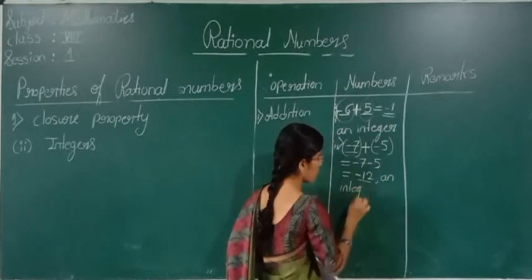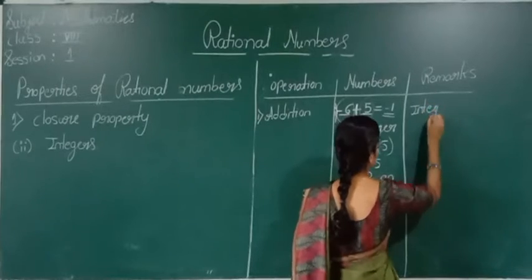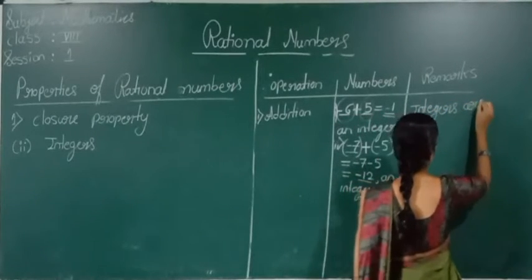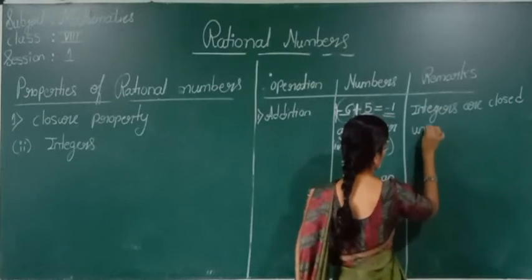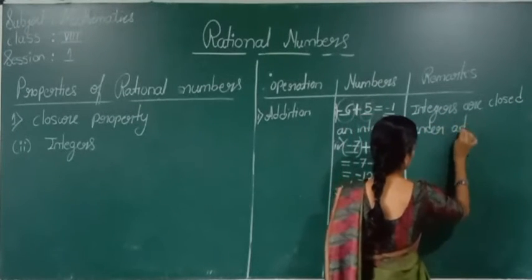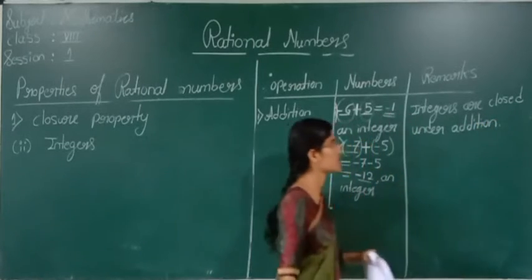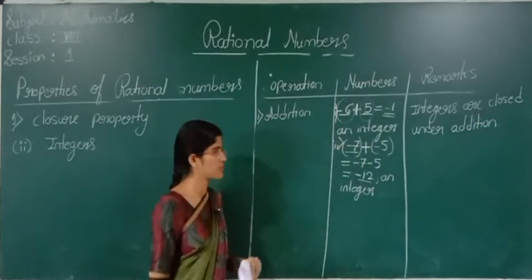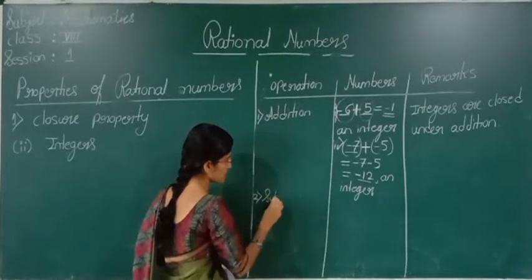Right? What can we tell? Integers are closed under addition. Integers are closed under addition. Okay, now we will see for subtraction.